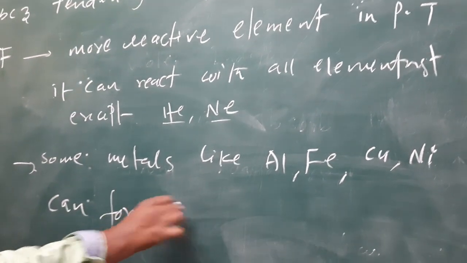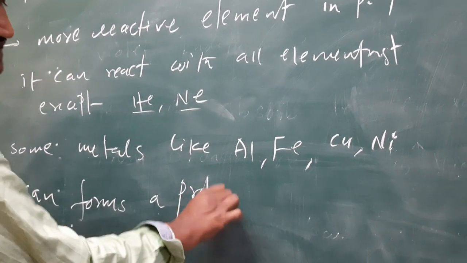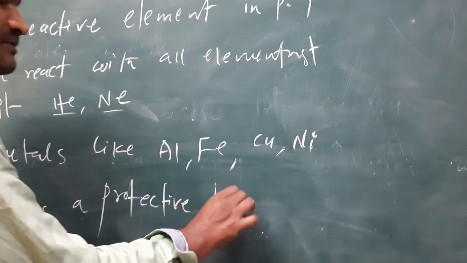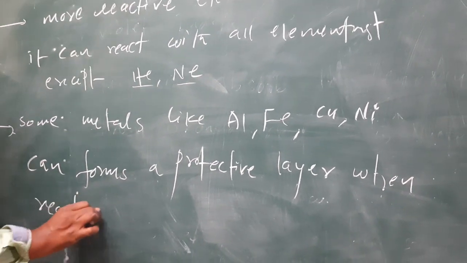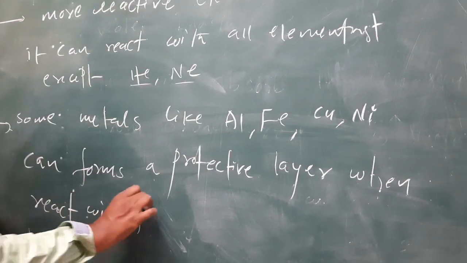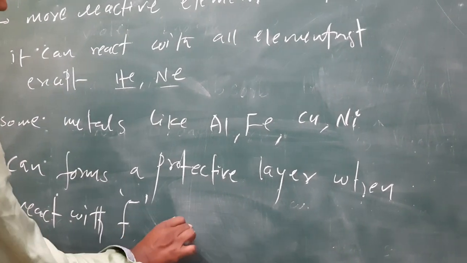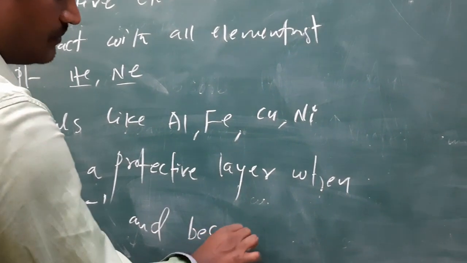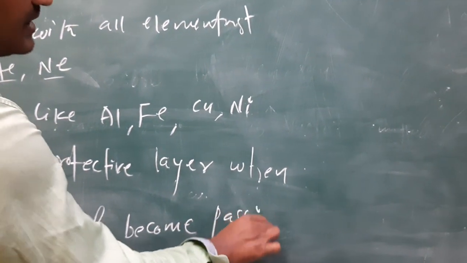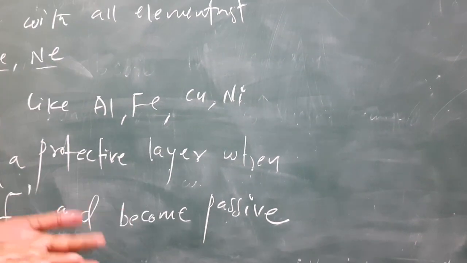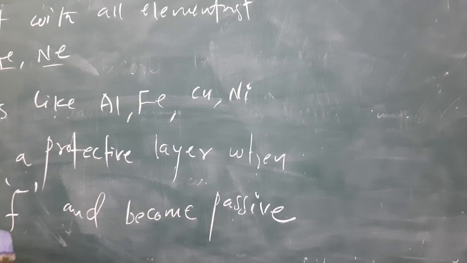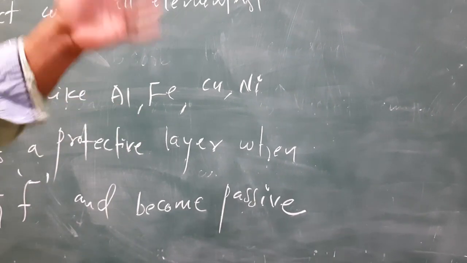form a protective layer when they react with fluorine. That means when fluorine reacts with these types of metals, these metals form a protective layer around them and become passive. Passive means they cannot react. After formation of the protective layer, they won't react.